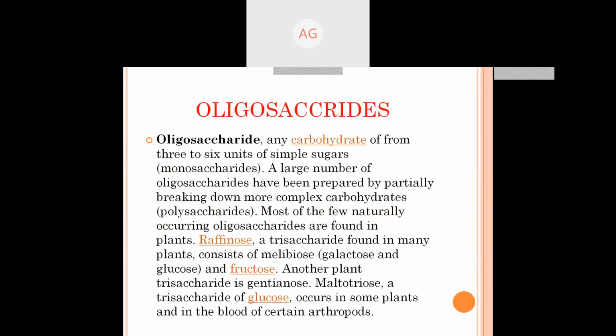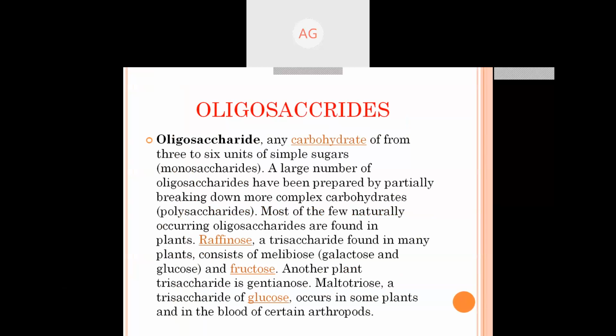The oligosaccharides are carbohydrates of from 3 to 6 units of simple sugars. If there are 3 to 6 units of simple sugars, then we call it oligosaccharides. If there is one, it is a monosaccharide, if 2, a disaccharide, and 3 to 6, oligosaccharides, and more than that we will call it polysaccharide. A large number of oligosaccharides have been prepared by partially breaking down the more complex carbohydrate materials, or breaking down of polysaccharides gives rise to oligosaccharides.